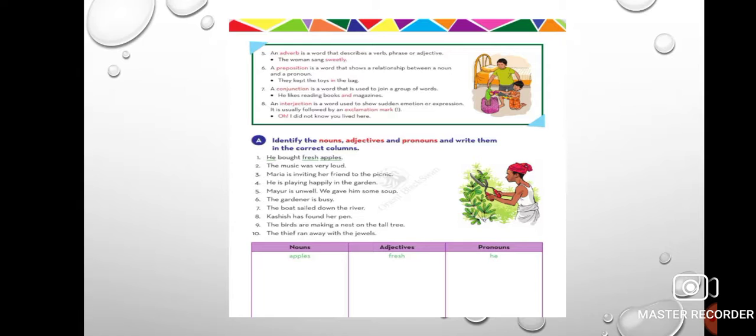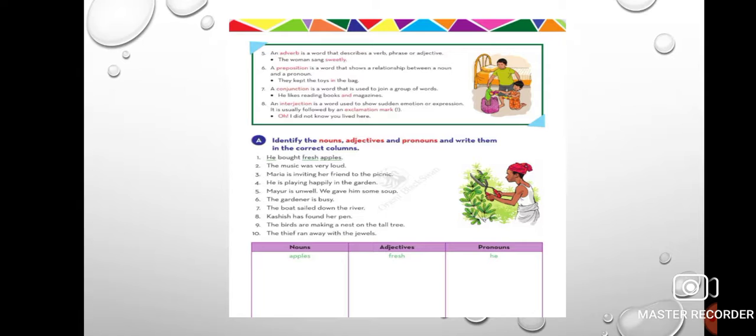Now here there is an exercise for everyone. Identify the noun, adjective and pronoun and write them in the correct column. Like, he brought fresh apples. So here apples is noun, adjective is fresh and pronoun is he. The music was very loud. Here noun is music. Adjective is loud. There is no pronoun.